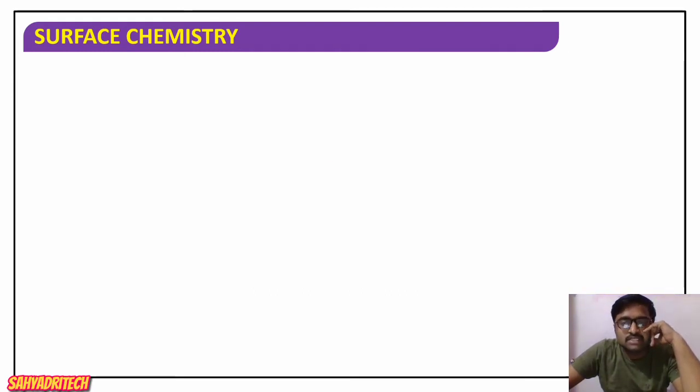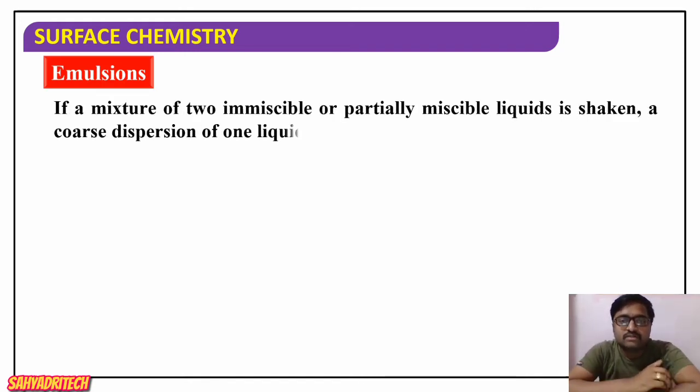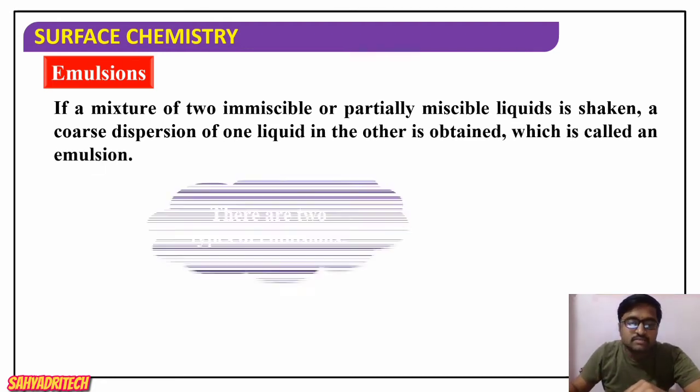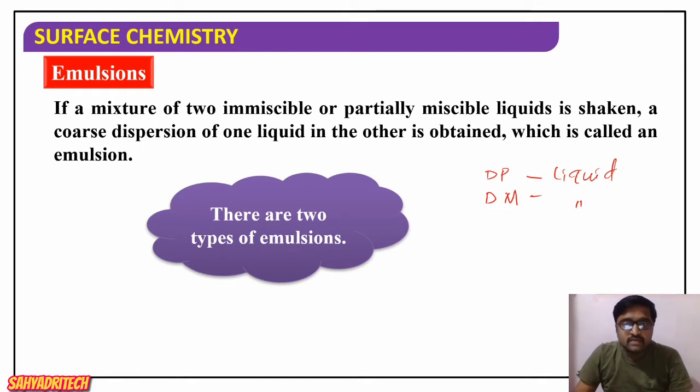Basically, what are emulsions? Emulsions are a type of colloidal solution in which both the dispersed phase and the dispersion medium are liquids. If I consider a colloid, there will be a dispersed phase and a dispersion medium. The dispersed phase is a liquid and the dispersion medium is also a liquid. Therefore, we say it is a type of colloidal system in which both dispersed phase and dispersion medium are liquid. It constitutes emulsions.